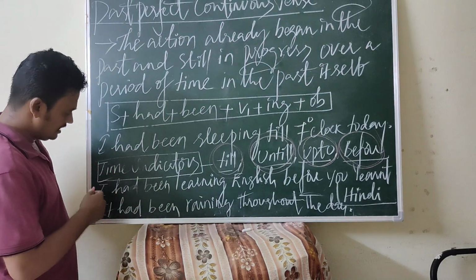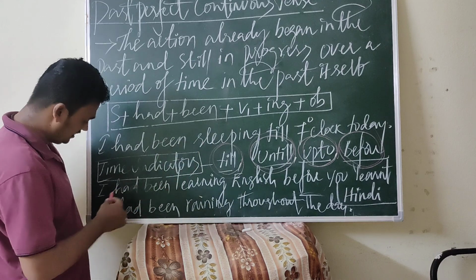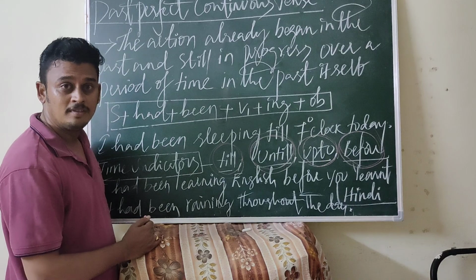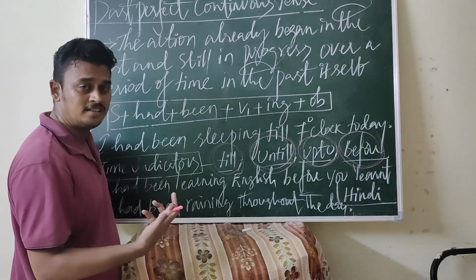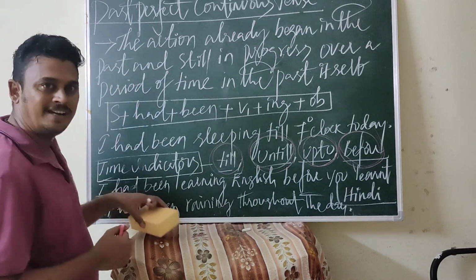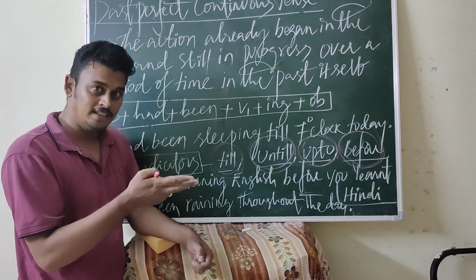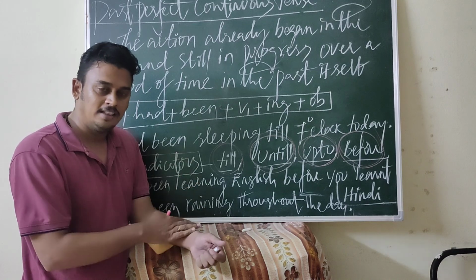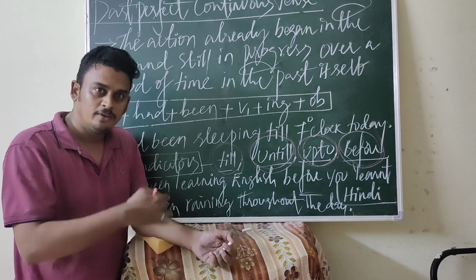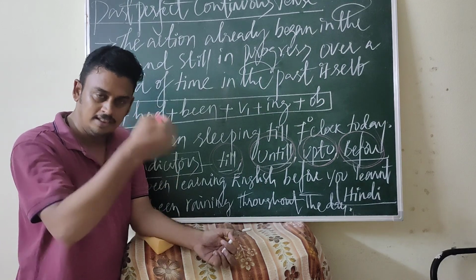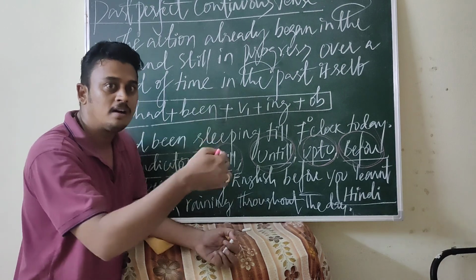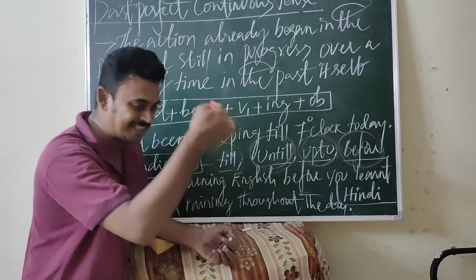See, for example, time indicators already, right? I had been learning English before you learnt Hindi. That means when you learnt Hindi, up to that particular end of the time, I am not learning English at present.